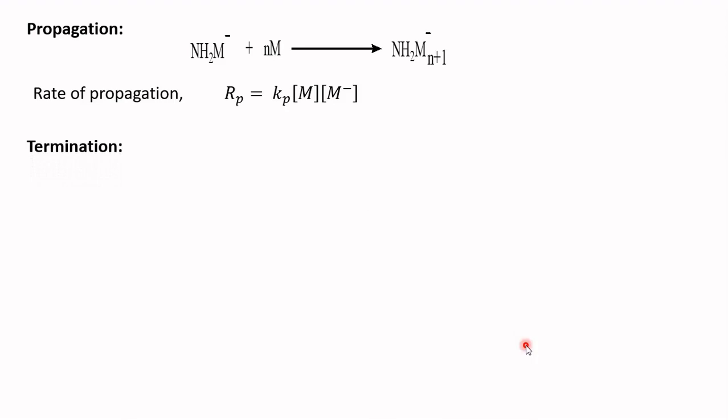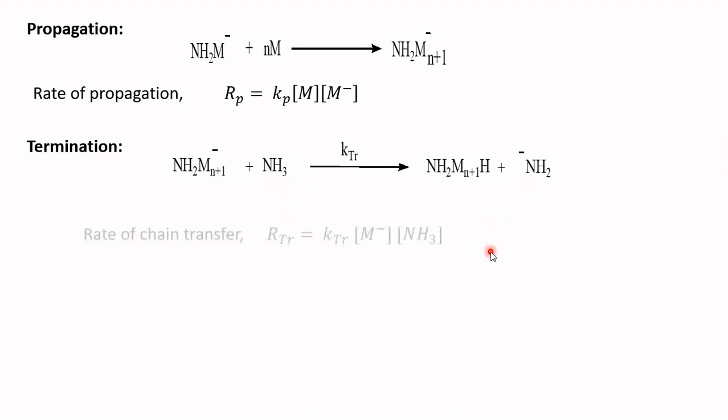The last step is the termination. Termination is always unimolecular, usually occurring by transfer reactions. The macrocarbanion abstracts a proton from the solvent, that is from NH3, and becomes a dead polymer.